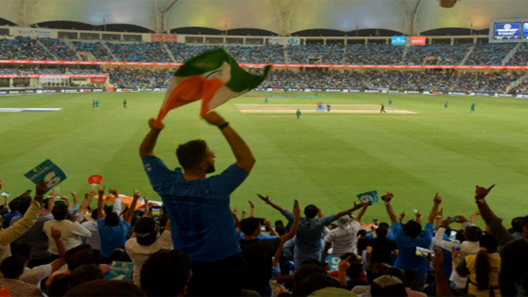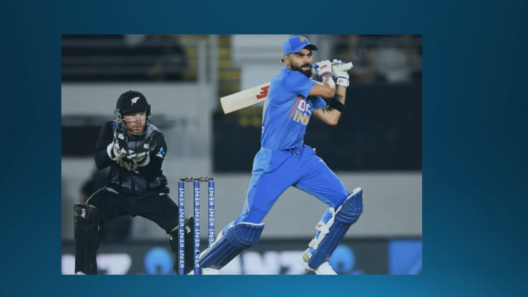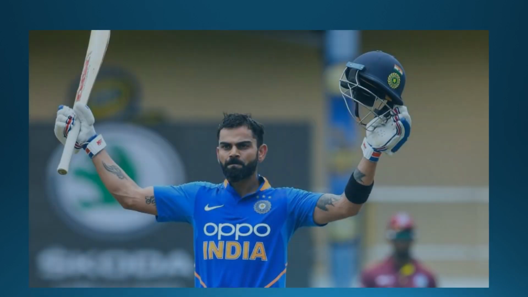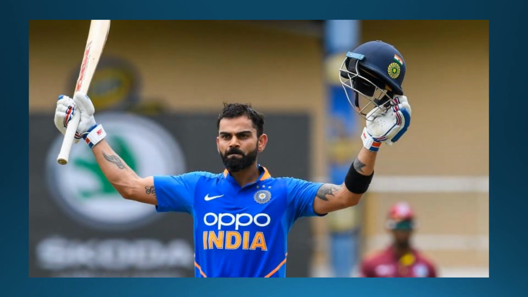This is looking like a cricket stadium, and there is a match going on there. And you can see a person standing with the Indian flag, which says that the match is going on between India and the country. Let's see who's batting. Yes, Virat Kohli is on the batting side and he's hitting. Let's see how much he has scored today. So he has scored. Oh, what do you mean by this? So he's celebrating his success.